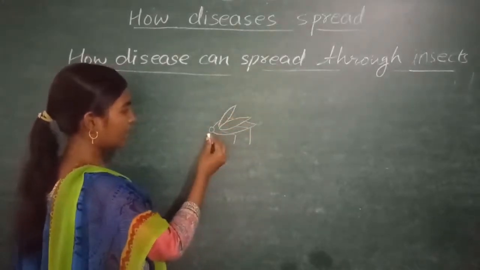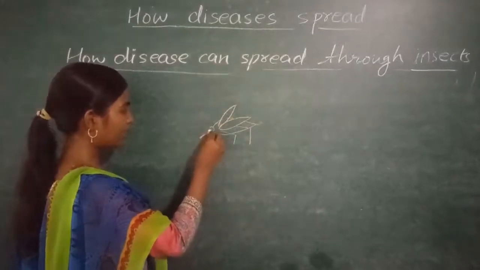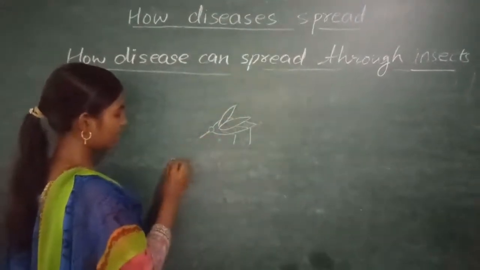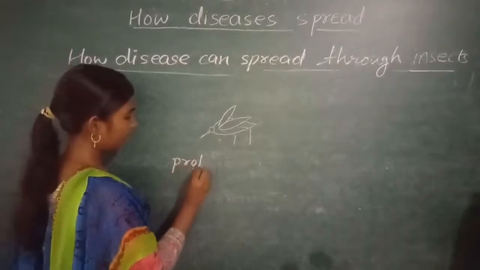Mosquitoes have a tube-like structure known as the proboscis. It is used for sucking blood from the human body. So what happens when a person is suffering from a disease like malaria or dengue?